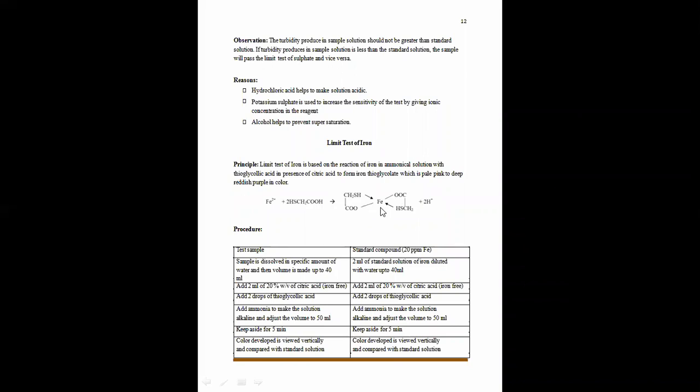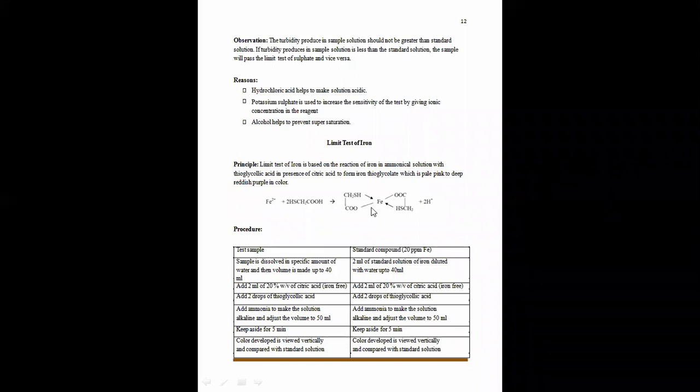This complex is of pale pink to reddish purple in color. As iron is present as an impurity in the sample, it reacts with the thioglycolic acid to form ferrous thioglycolate, which is responsible for the appearance of purple color. So this complex will give the appearance of purple color in the solution.